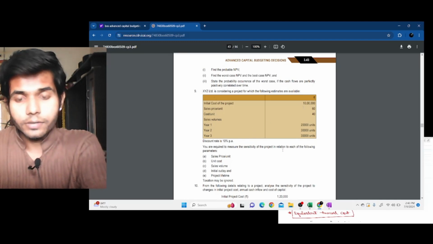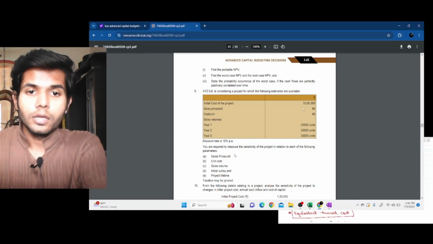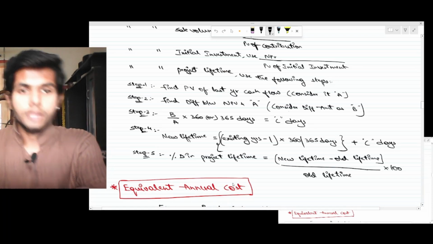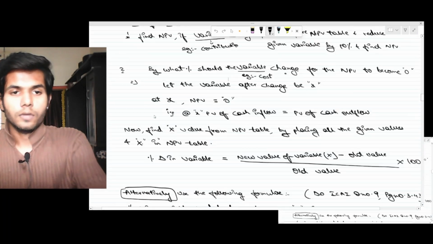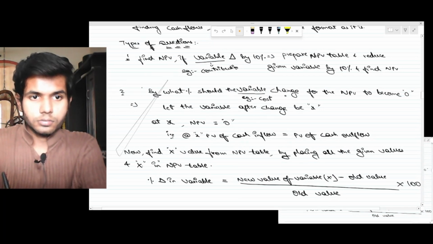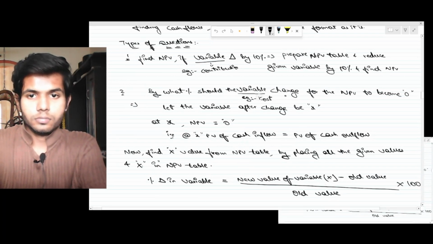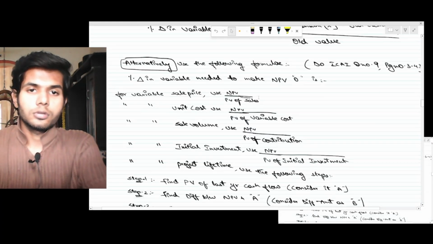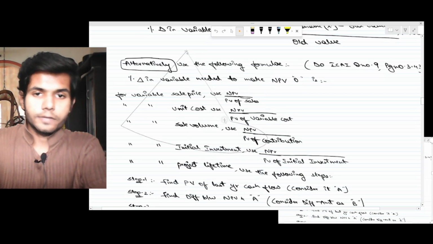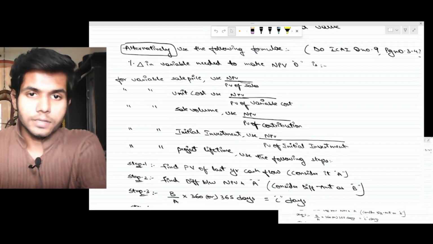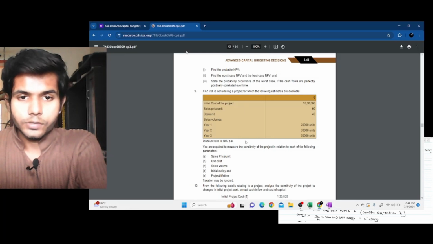You are required to measure the sensitivity of the project in relation to each of these parameters. So you can either find it using this, or this, or using all this stuff. These are: sale price, unit cost, sales volume, initial investment, project lifetime. For project lifetime, we will be doing it anyway. So for sale price, use NPV by PV of sales.